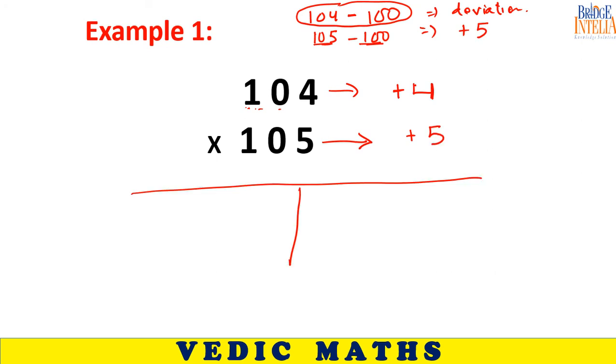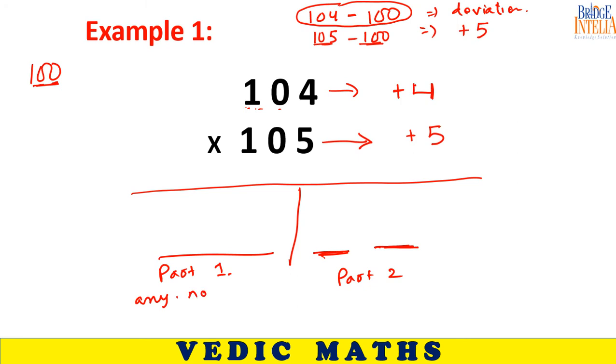Since the base is 100, which contains two zeros, part 2 has two blank spaces, and part 1 has no count of blank spaces. Any number of digits can be written in part 1.